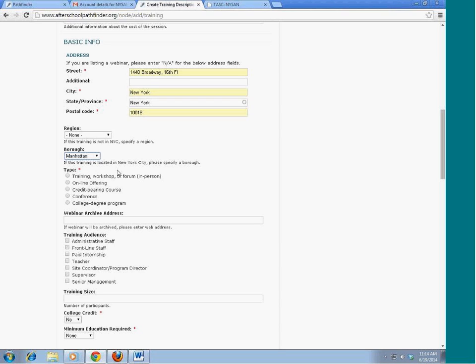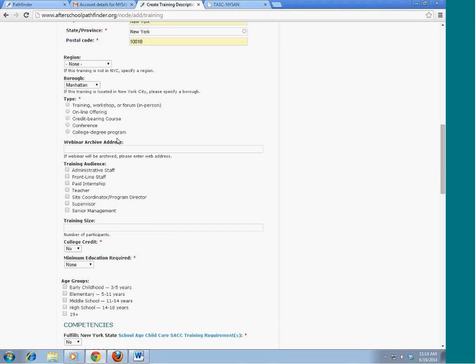I just want to stress the importance of selecting either region or borough, and note that you can select web-based from the region list if your training is online. But you need to select one of those two even though they're not required, because this is how your training is going to be listed. So sometimes people set up alerts to be alerted when a new training is posted. When they're searching for trainings, they're going to be looking for the area that the training is offered. So you need to make sure to list that.